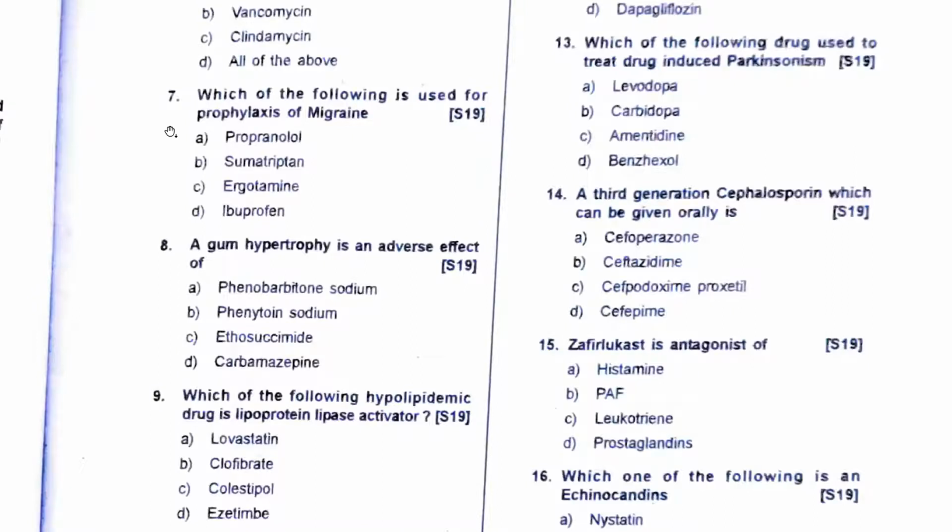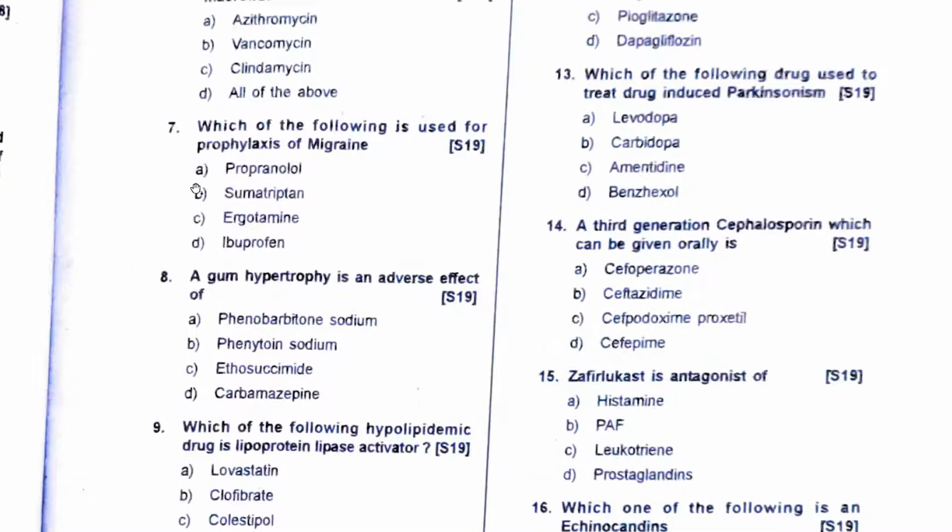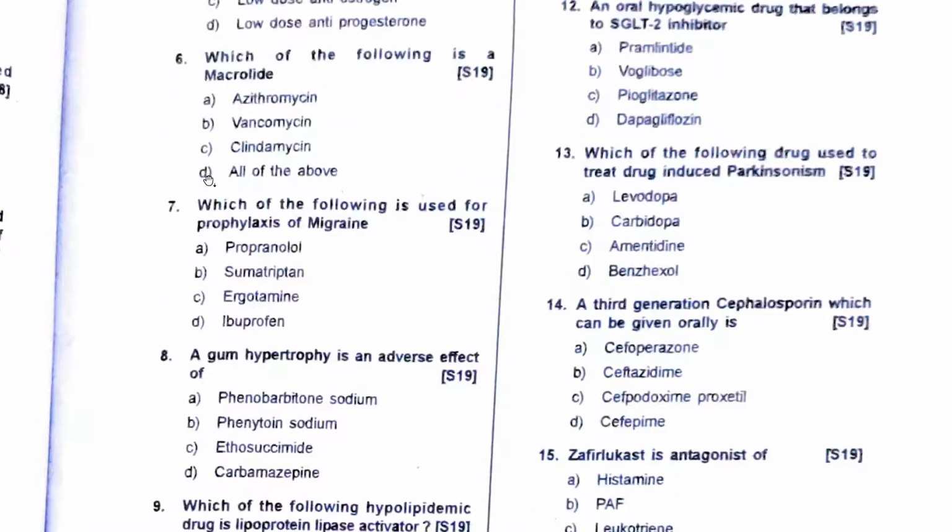Of the following, used in prophylaxis of migraine. Migraine is again very important. Prophylaxis of migraine, you'll always use propranolol, a non-selective beta blocker. But for an acute attack of migraine, what will you use? You'll use sumatriptan, right? Propranolol is for prophylaxis of migraine. Sumatriptan is for acute treatment. So they have asked prophylaxis, the answer is propranolol.